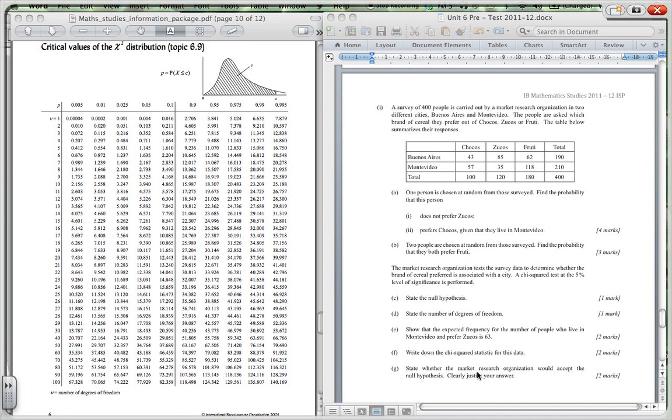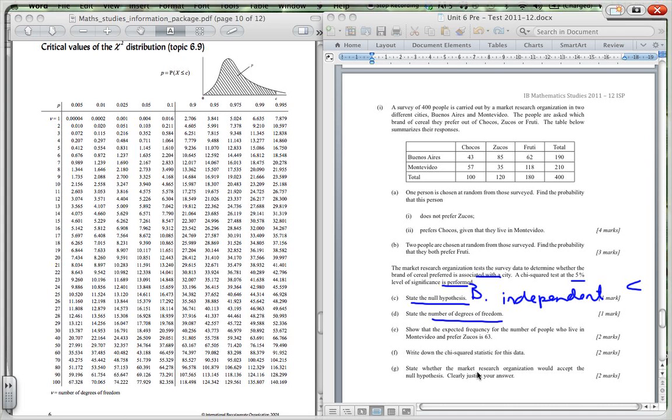Then it says the market research organization tests the survey data to determine whether the brand of cereal preferred is associated with a city. A chi-squared test at 5% level of significance is performed. State the null hypothesis. Well, the null hypothesis would be that there is no association between the brand of cereal and the city, or that the brand of cereal is independent of the city. So that is independent, an important word to use when you're talking. So the brand is independent of the city, the C.